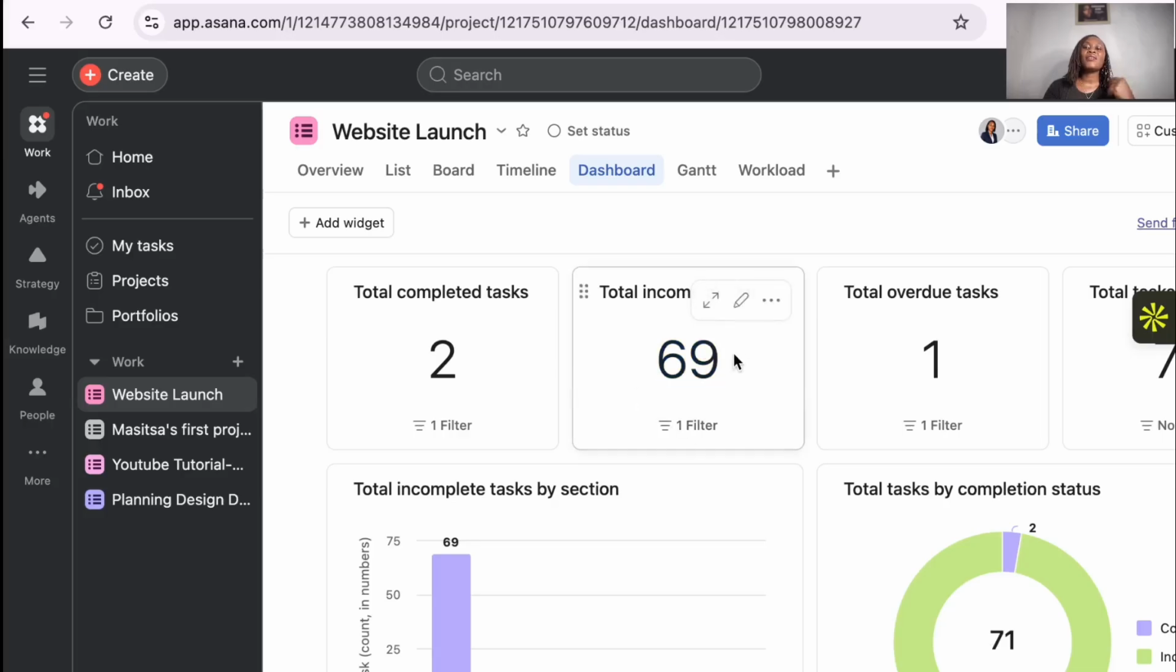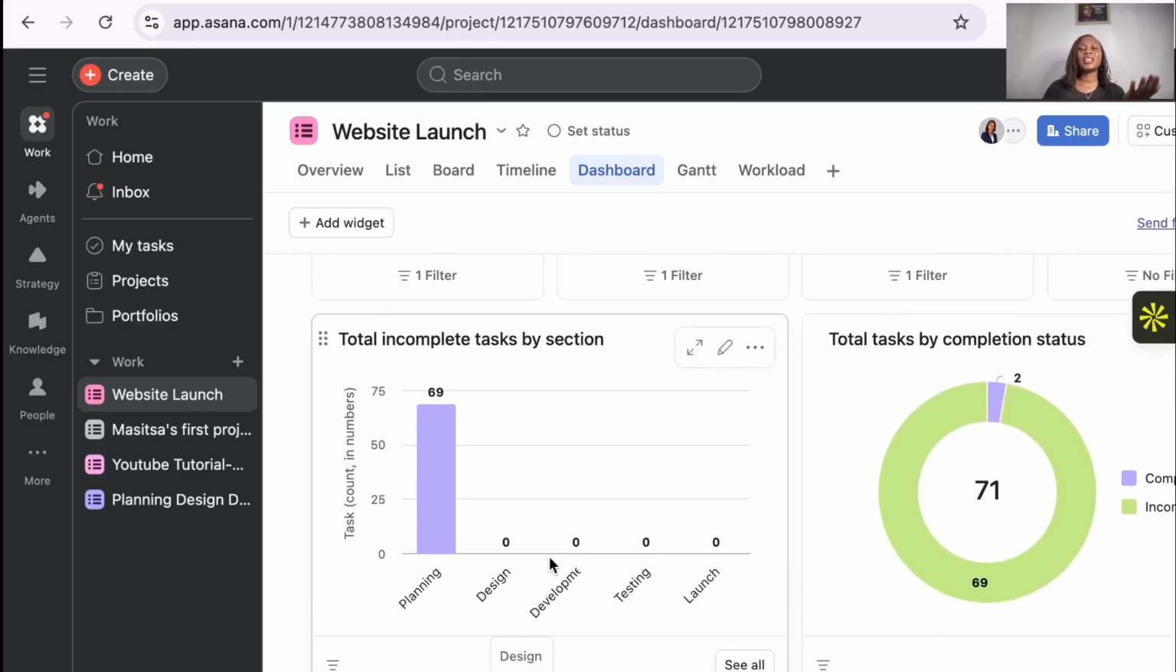Then you can see we have 69 total incomplete tasks. It is 69 total incomplete tasks because I was creating this for the sake of showing you how to work with Asana. So we have 69 total incomplete tasks. That tells you that you need to work on something here, because you cannot have all these tasks piling up. That's going to add a lot more pressure on you.